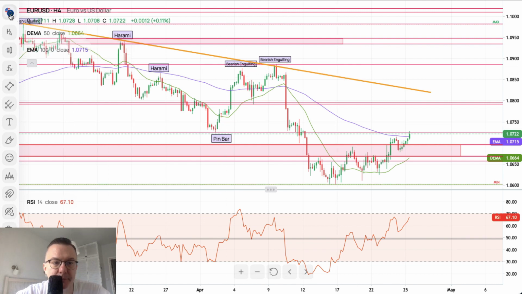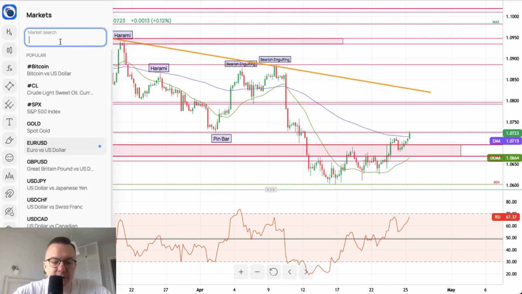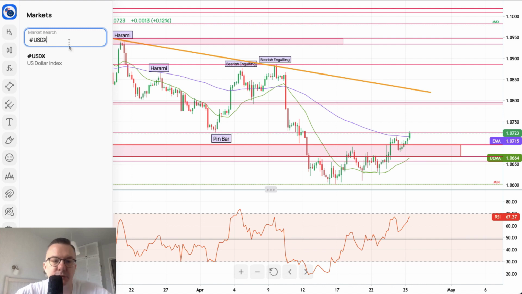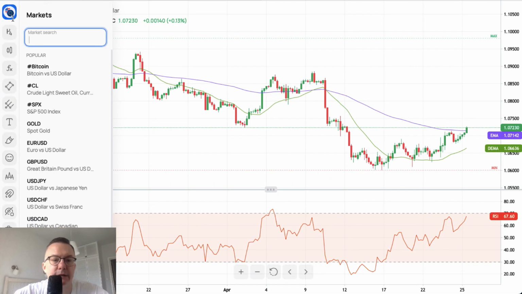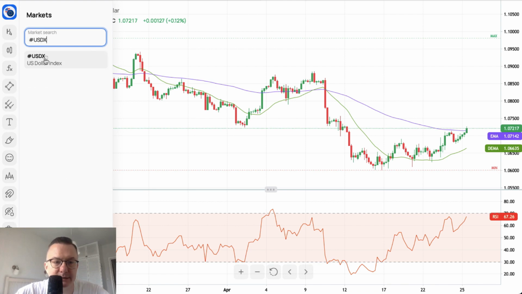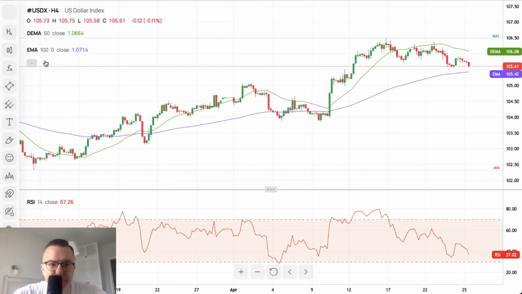Euro dollar is clear. Now, what is then the whole US dollar index doing if we are speaking about the data from the US? Let's find out. US dollar index, please. Thank you. Yes, there you go. So, US dollar index.